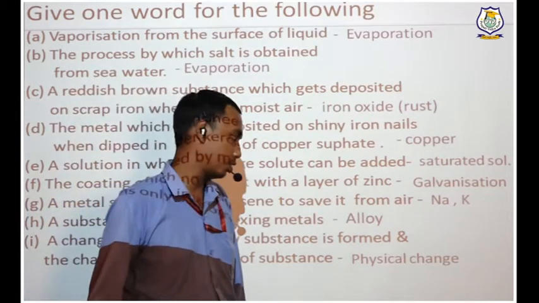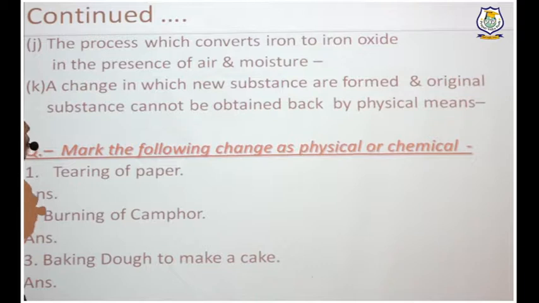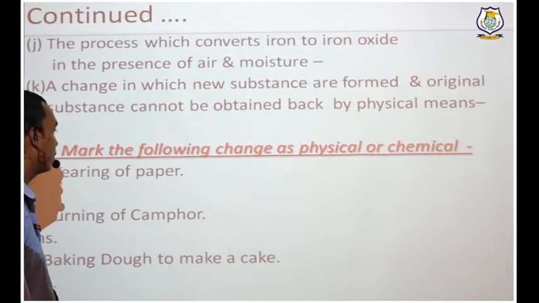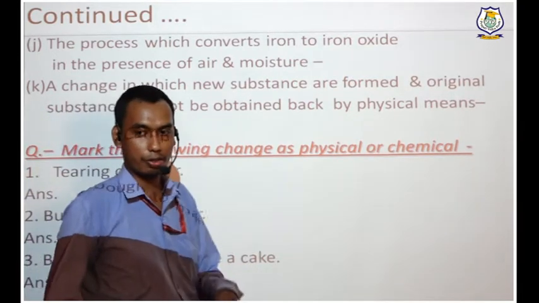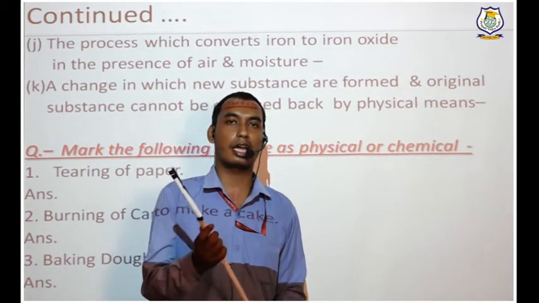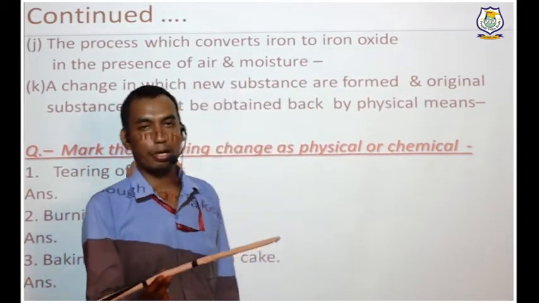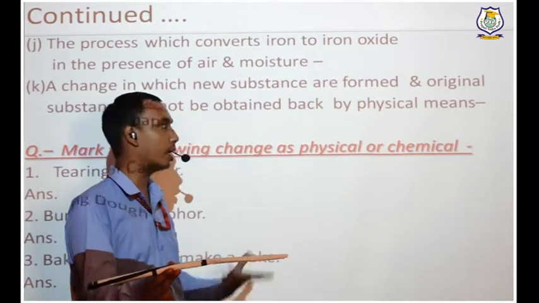Physical change. Now, the process which converts iron to iron oxide in the presence of air and moisture. What do you call that process? Consider this stick as an iron stick, and we keep it in open air with water for months. What will happen?